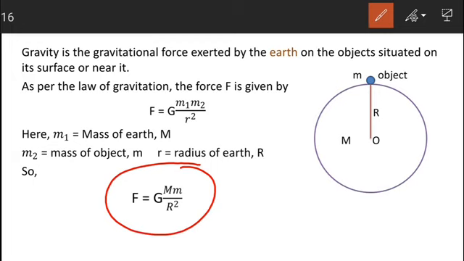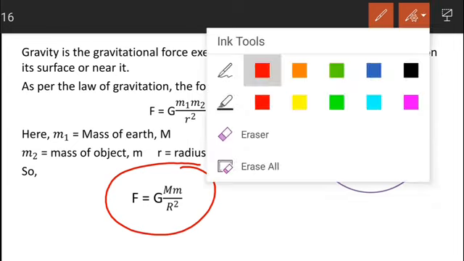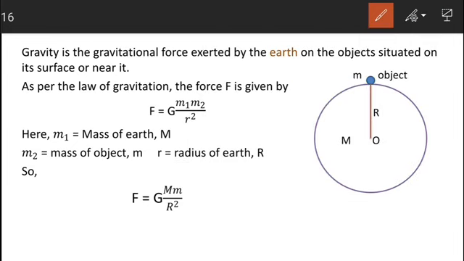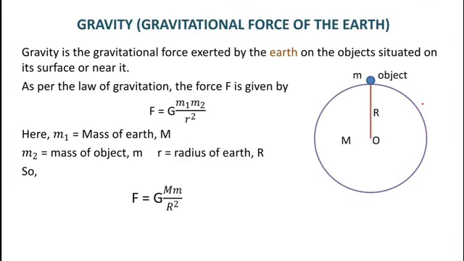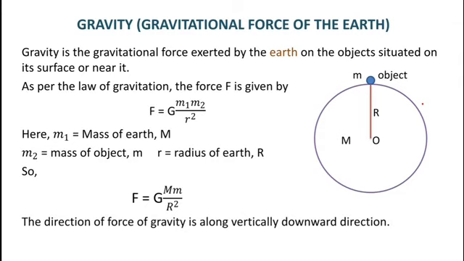Capital M is the mass of the earth, small m is the mass of the object which is placed on the surface of the earth or near it, and capital R is the radius of the earth. As gravity is a force, it must have a direction. So the direction of the force of gravity is vertically downward.